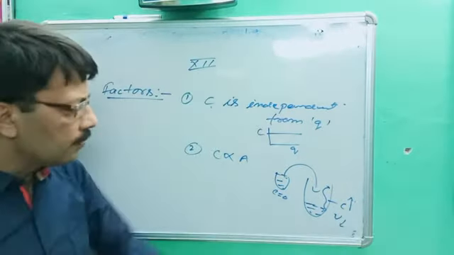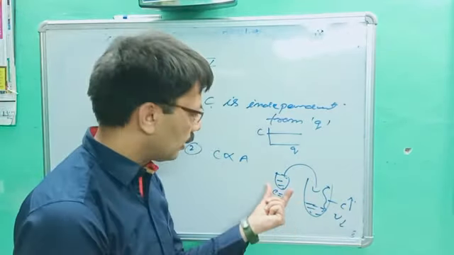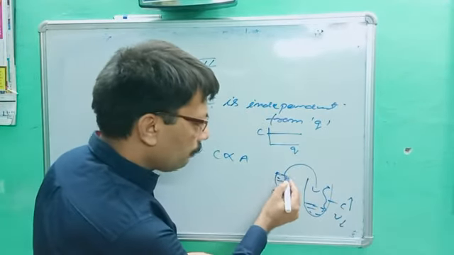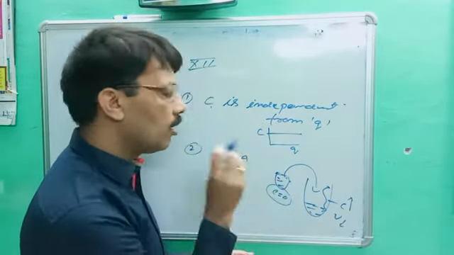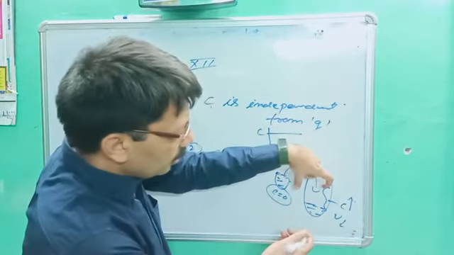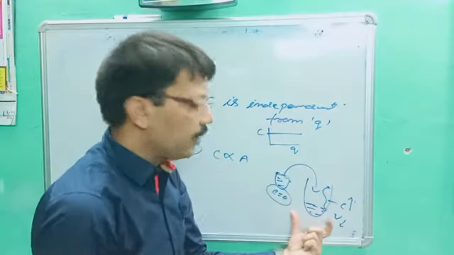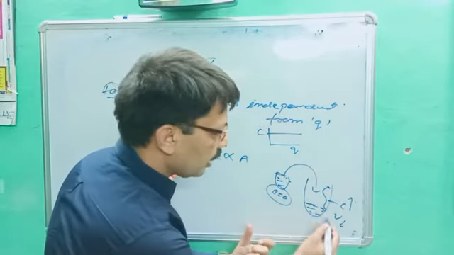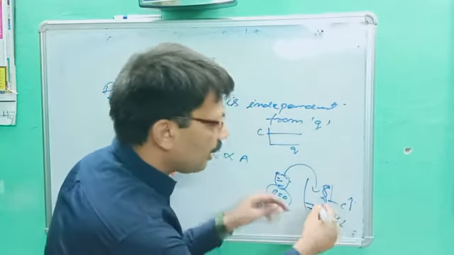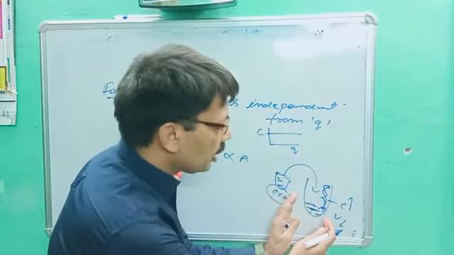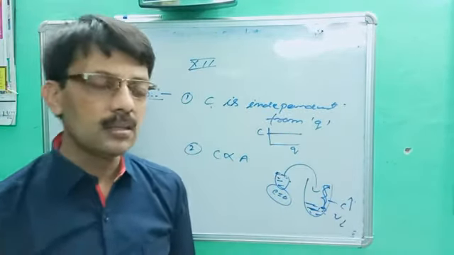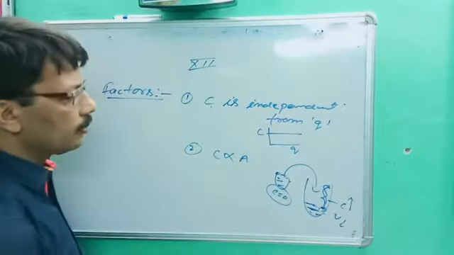Increases. Once again, if we take a small container of water and fill it completely, capacity is what? 0. Now not a single drop of water will be contained by it. When the same water is poured in a bigger conductor, what happened? You can see there, that much area will be lying vacant. It means that much its capacity increases. Hence C is proportional to A. If we increase the area, the capacity of the conductor increases.